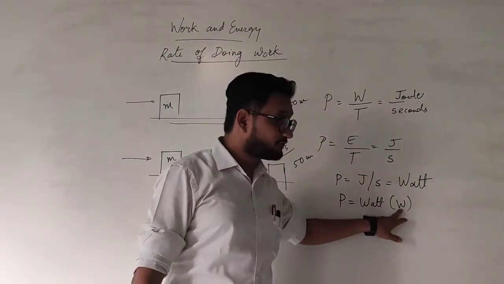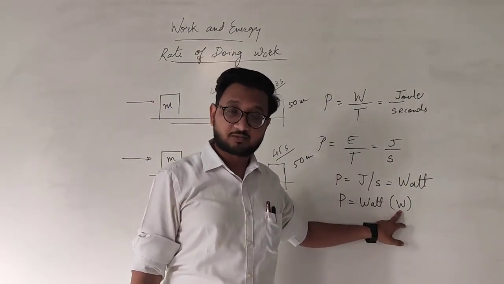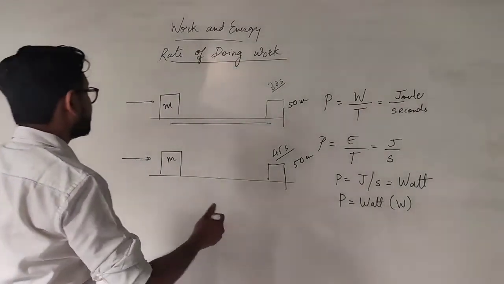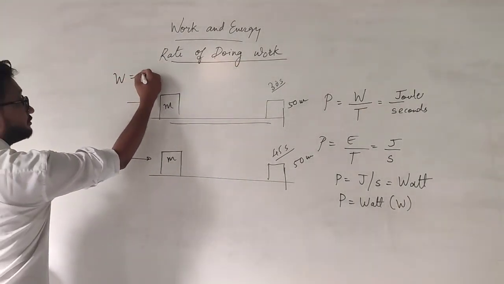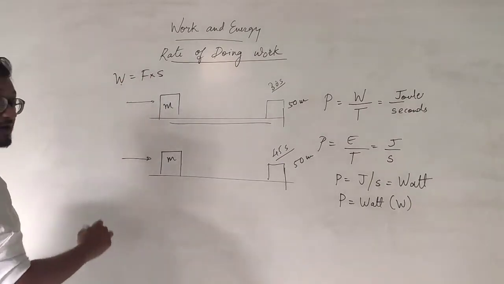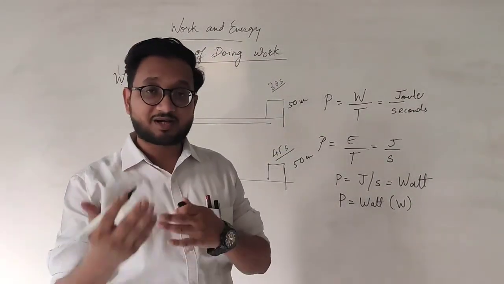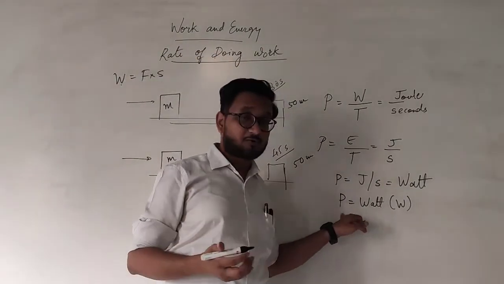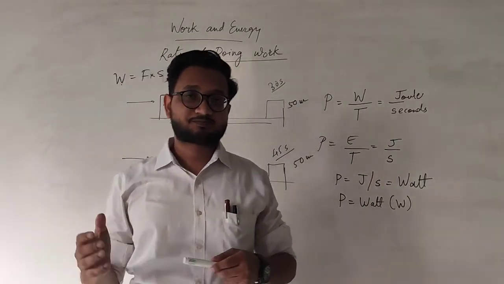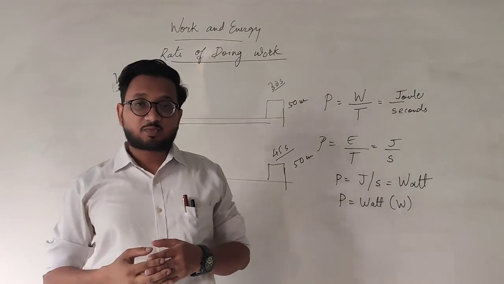This W is not work done, this W is the unit. Okay, and when we write W in the form of formula, W is equal to F into S. This is not power, this is work done, and this is written at the end of a numerical when finding the power ultimately. Okay, so this was the last topic of the chapter, students.